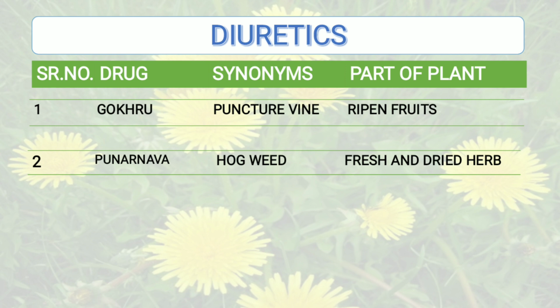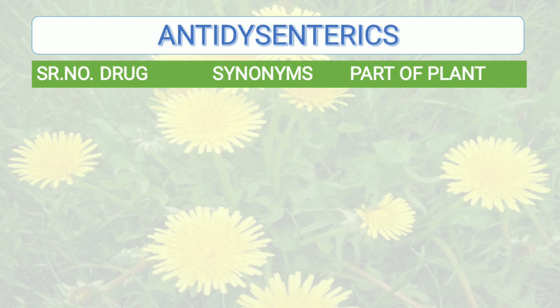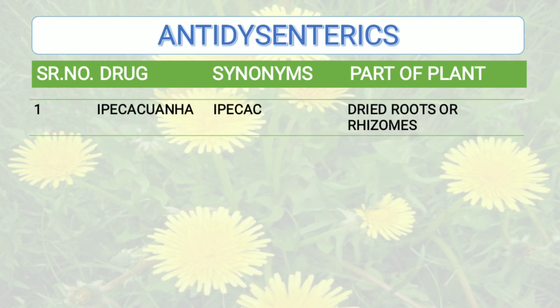The next category of drug is antidysenteric. Antidysenteric are those drugs which are used to prevent dysentery, and the drug used is, first one, Ipecacuanha. Synonym is ipecac, and part of the plant that is used is dried roots or rhizomes.